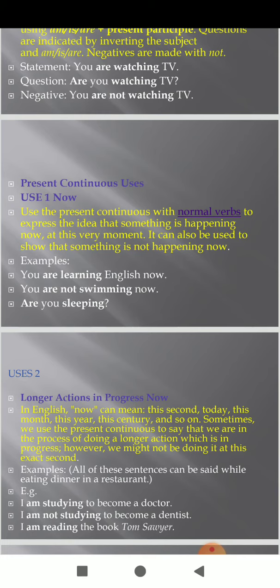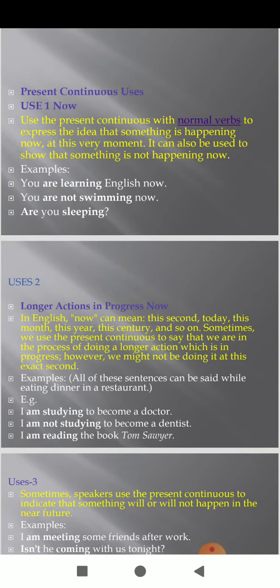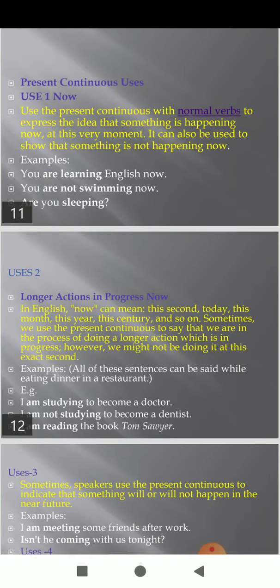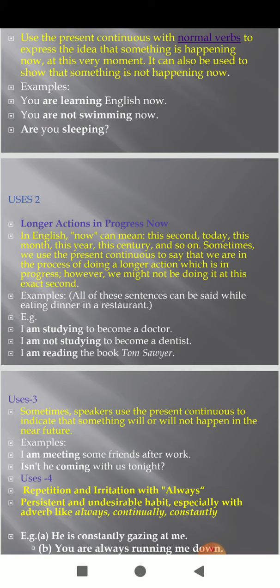As you are learning English now, you are not swimming now. Are you sleeping? Longer actions in progress now. In English, now can mean this second, today, this month, this year, this century, and so on. Sometimes we use the present continuous to say that we are in the process of doing a longer action which is in progress. However, we might not be doing it at this exact second.